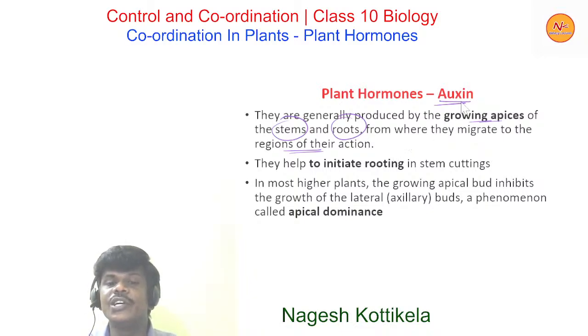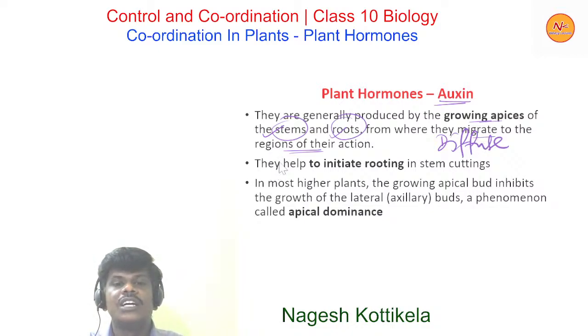So you can see here, auxins are produced by the growing apices, apex parts, like the apex of the stem, apex of the root, tip regions. That is what the meaning is here. So growing apices of stems and roots, from where they migrate to the regions of their action. It means they diffuse, and they reach the site of their action.